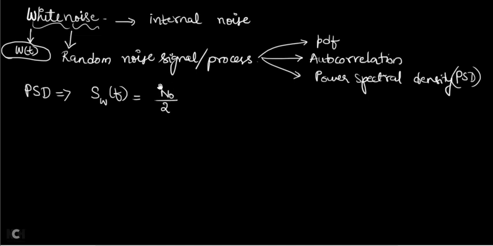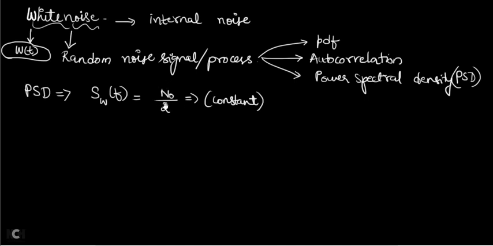This N0 is a constant, a number, so N0 by 2 is also a constant. Is it varying with respect to frequency? No, it does not contain any f term at all. If the f term is not there, that means for 100 hertz the power spectral density is the same, and for 1 kilohertz also the power spectral density is the same.